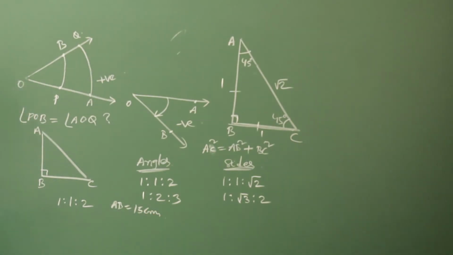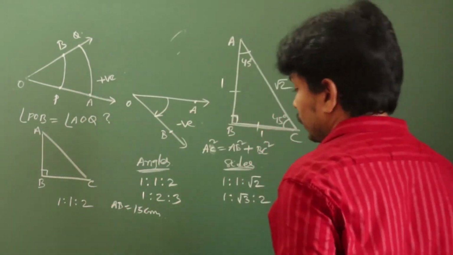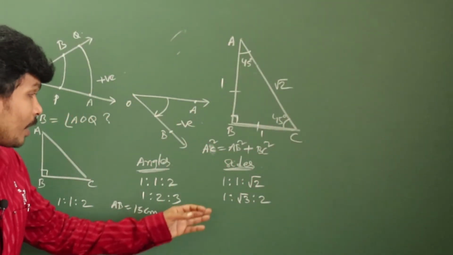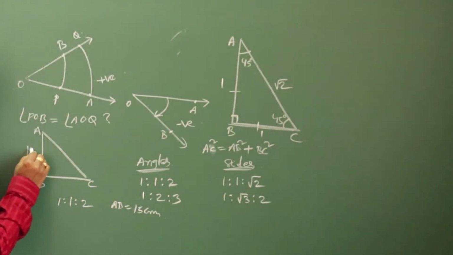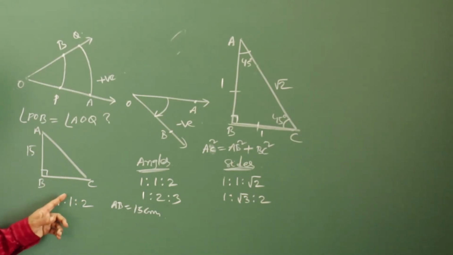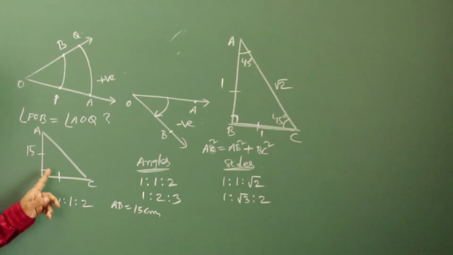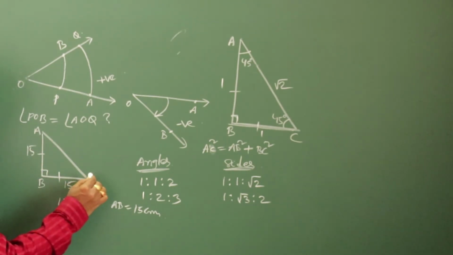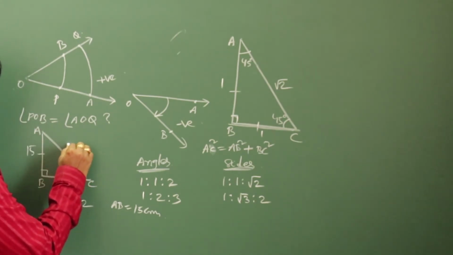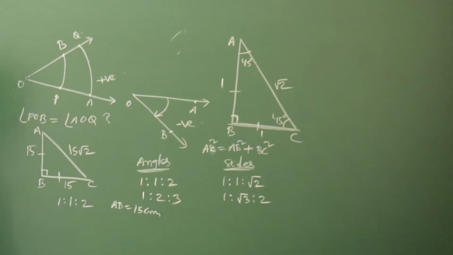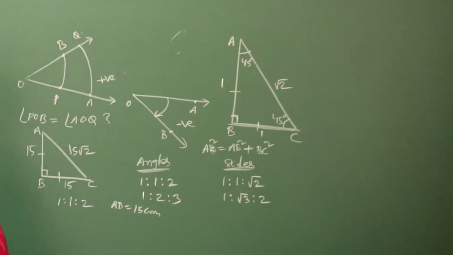Then find the other two sides. In fact, here this ratio also no need to write, because one side is given, 15. 1:1:2 is the angles ratio, which means these two sides are equal, because these two angles are equal. This is also 15, 15. Then the hypotenuse is 15√2, with the help of hypotenuse square equal to side square plus side square.